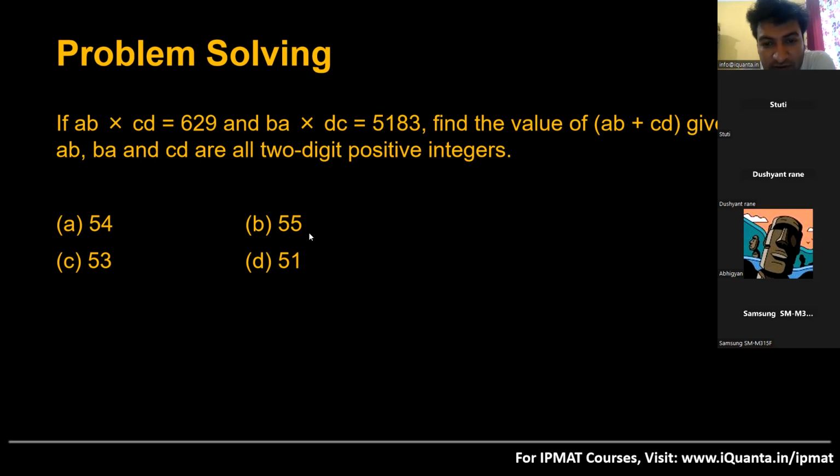Stuti asks, sir, how will we know whether the number is odd or even? So Stuti, we just saw that the product is odd, and when do we have an odd product? When the two numbers being multiplied are odd. So the numbers that are being multiplied will be odd. That is why we are getting an odd product. That's why I called A, B, C, D and B, A, D, C odd. Now is it clear to you, Mehak and everyone? Yes, sir. Great. This is how such questions work, okay. Now let's move ahead.